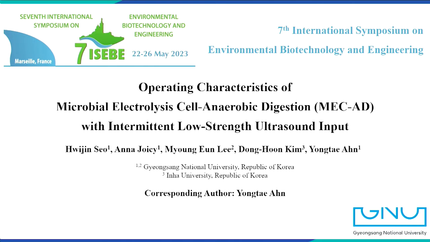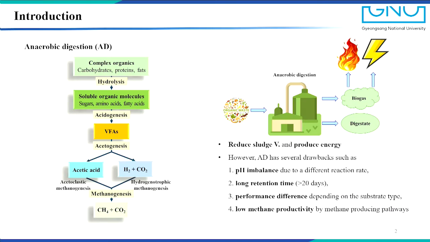Today, my presentation topic is microbial electrolysis cell anaerobic digestion with intermittent low-strength ultrasound input. Due to the increasing populations and quality of life, treating sewage sludge became a big issue. One of the solutions to treat sewage sludge is anaerobic digestion. Anaerobic digestion consists of hydrolysis, acidogenesis, acetogenesis, and methanogenesis. Anaerobic digestion produces methane, which can be converted to heat and electricity, and reduces sludge volume in an eco-friendly way.